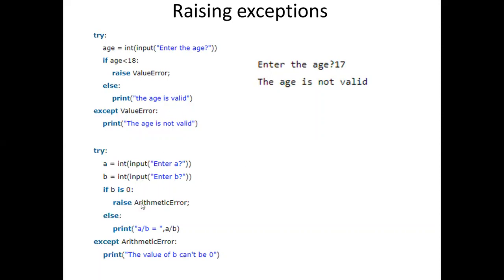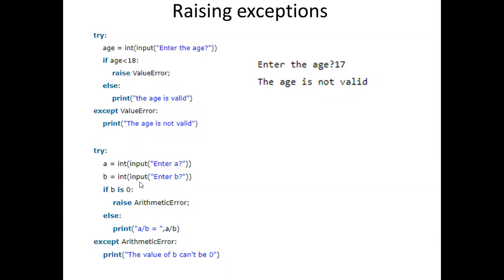What is the difference between the previous one and this one? Previously, only after performing the division operation did you get that error, division by 0 error, which can be understood by Python. That is the reason it is automatically raised. But this time, before performing the division operation, based upon the value of B, I want to raise an exception manually.